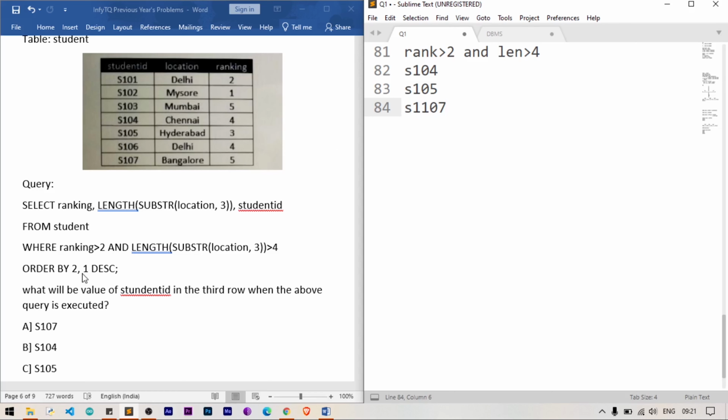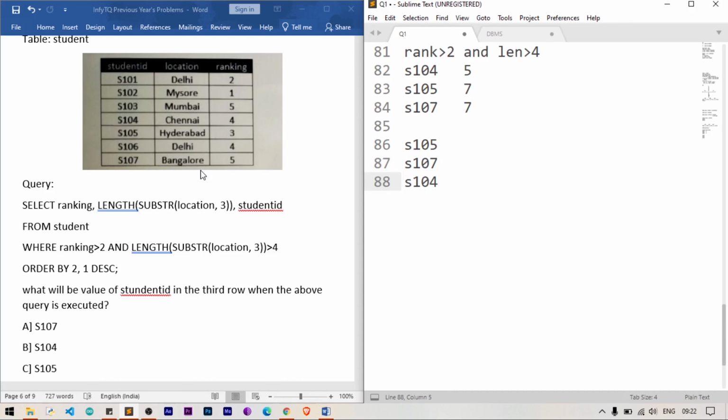We have a condition order by 2 and 1, which means we need to order first based on length, in descending order, and then reorder the arrangement by rank. First, what are the lengths here? S104 has length 5, S105 has length 7, and S107 has length 7. So we first sort based on length in descending order: S105 and S107 first, and then S104.